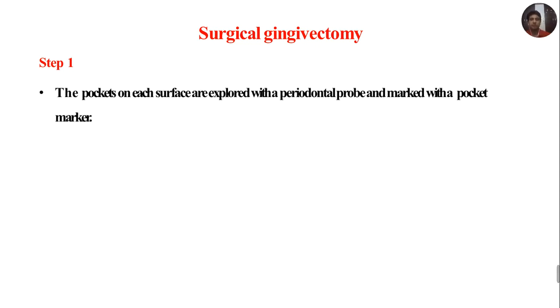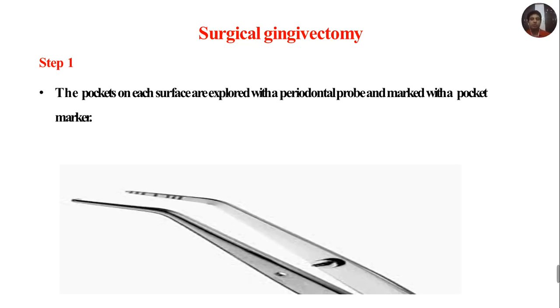There are various steps involved in surgical gingivectomy. The first step is the pockets on each surface are explored with a periodontal probe and then they are marked with a pocket marker. So this is a pocket marker. On one side of the pocket marker, a beak is present, and on the other side, markings similar to that of a periodontal probe are present. That is 1, 2, 3, 4 is missing, 5, 6 is missing, and then 7, 8, 9 and 10.